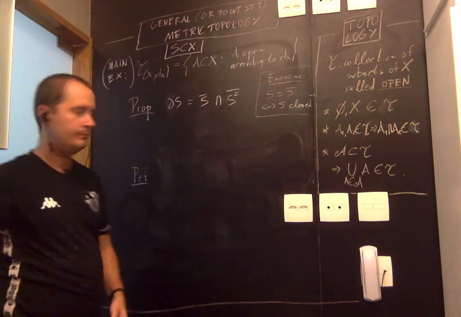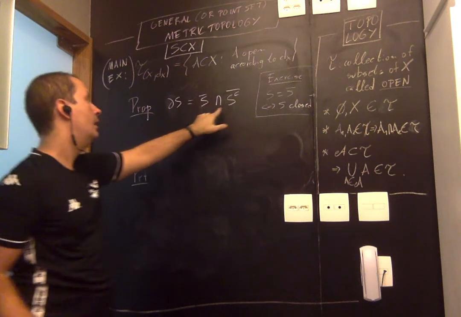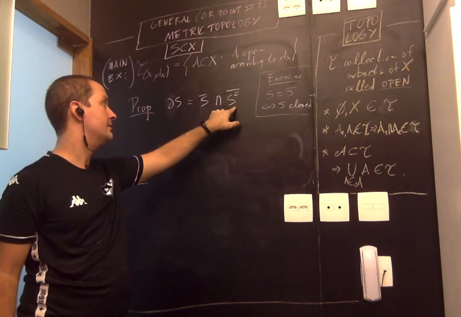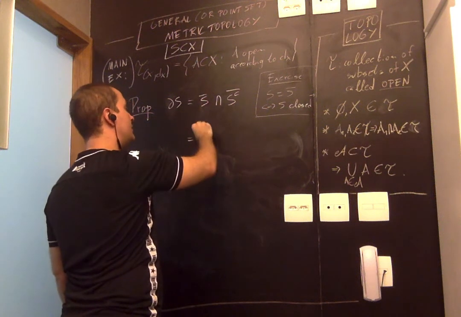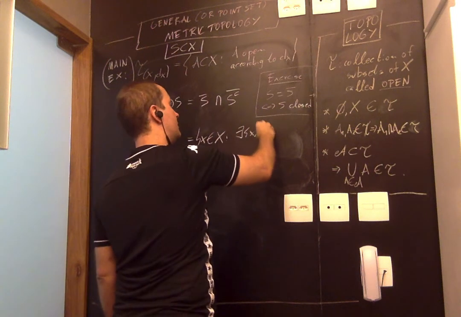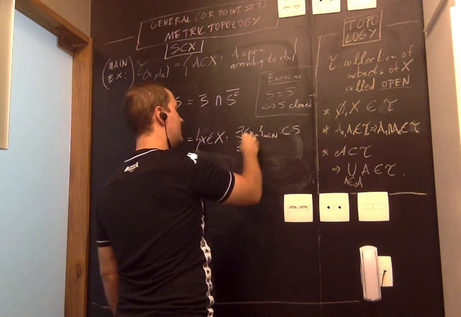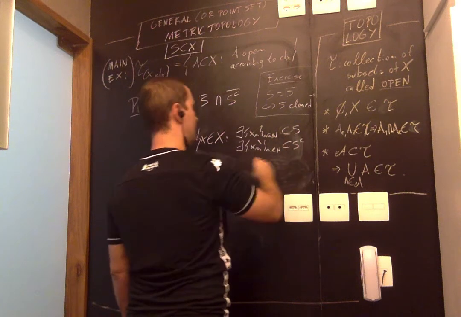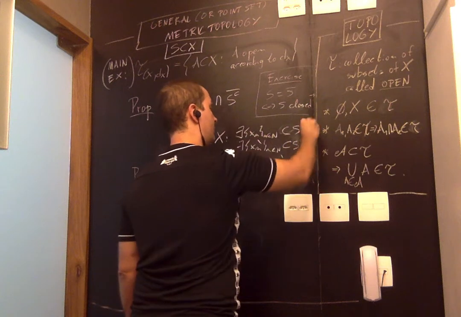So points in the closure are limits of sequences inside S. Points in the closure of the complement are limits of sequences in the complement of S. Therefore, points in this intersection are precisely the points x in X such that there exists a sequence inside S and another sequence outside S, such that x_n converges to x, and x_n' converges to x.